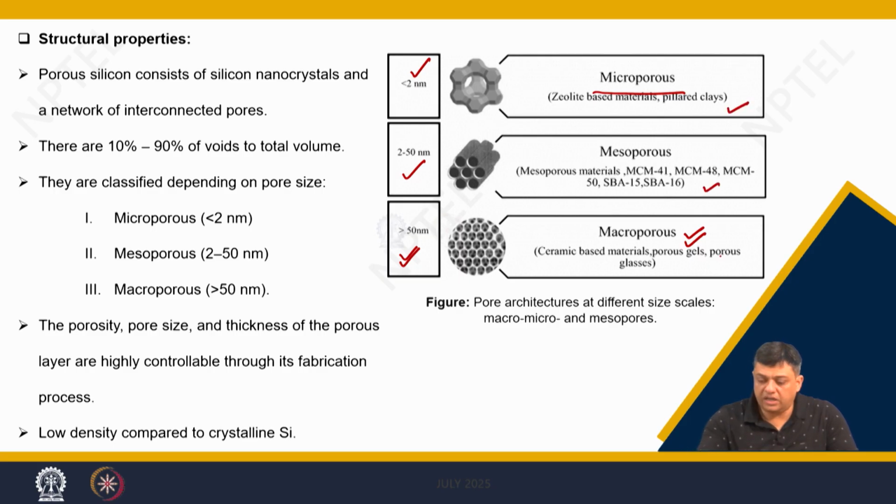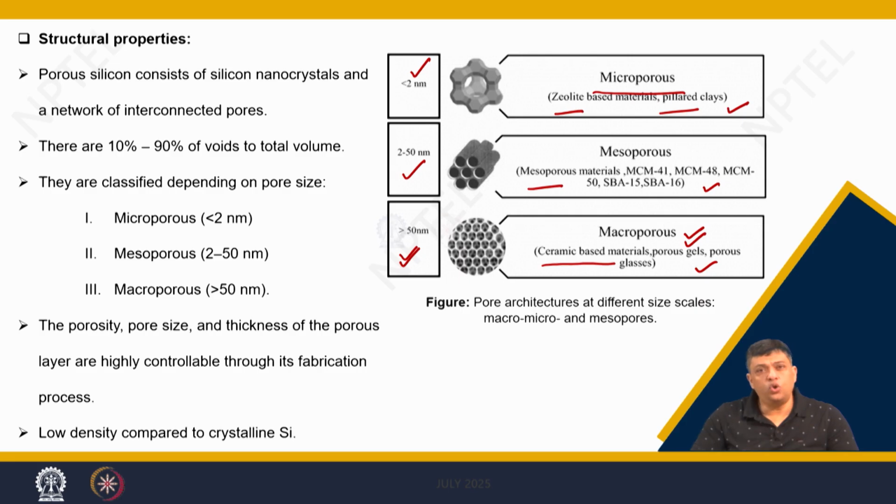You have different types of materials where such structures are observed; we have discussed zeolites, pillared clays, mesoporous materials, and also ceramic based materials which have much larger size pores, and that modulates the property.